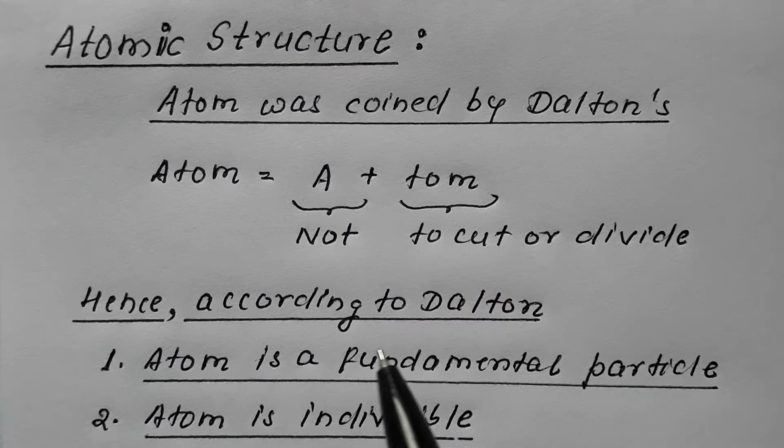Hence, according to Dalton, atom is a fundamental particle and atom is indivisible. In his Dalton atomic theory, Dalton proposed that atom is a fundamental particle and is indivisible, and therefore this word atom has been coined.